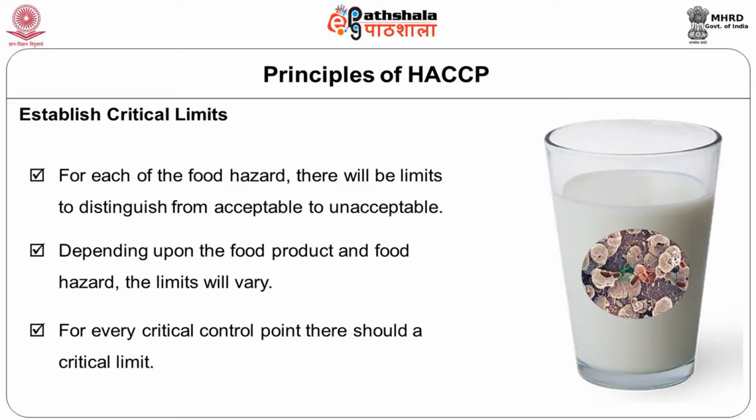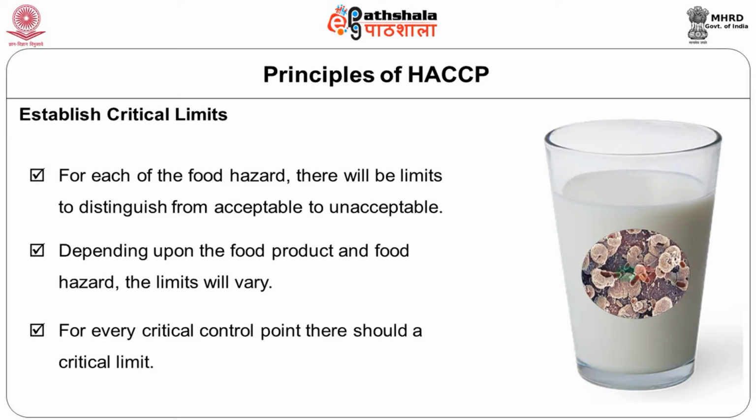But let us take another example, like pesticide residues in milk. Here, an absolute 0 may not be possible for pesticides. They have provided maximum residue limits in regulations. That is supposed to be a relatively safe limit. So in this case, we should be able to control.